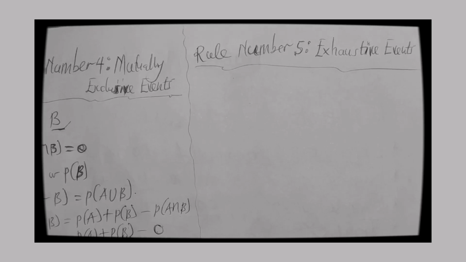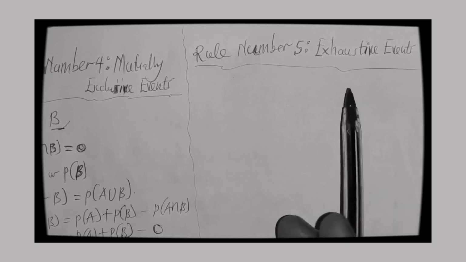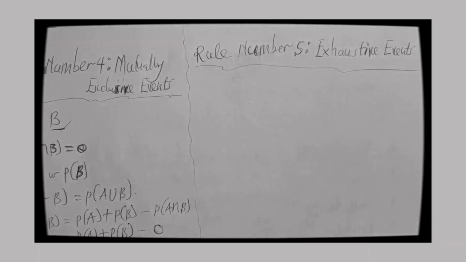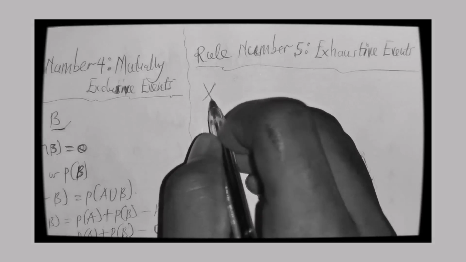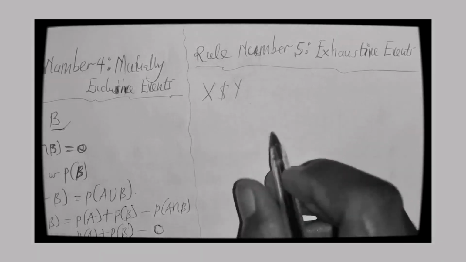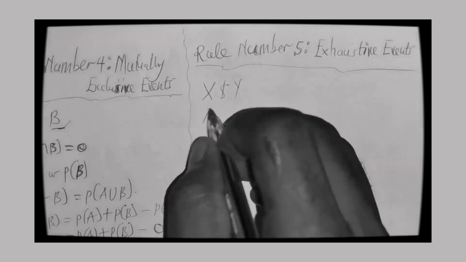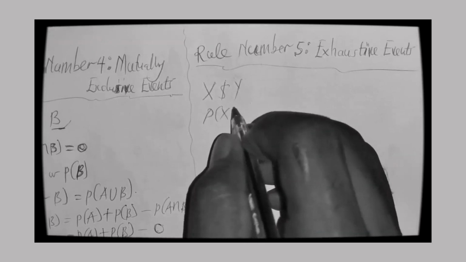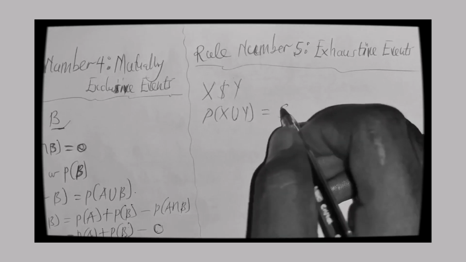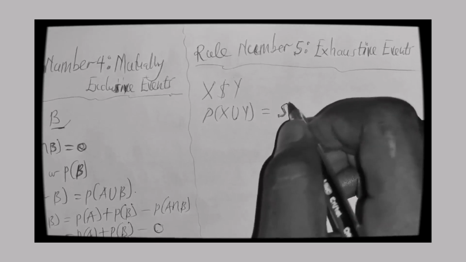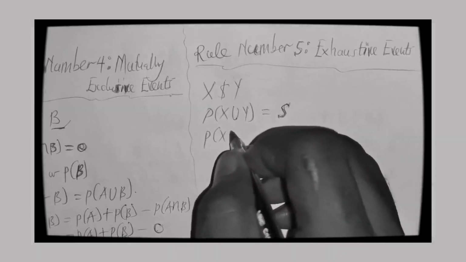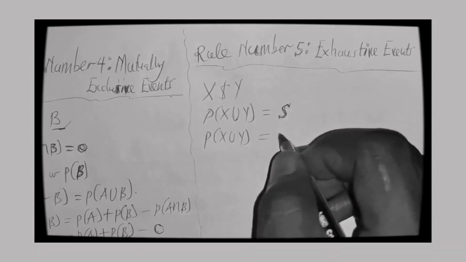So rule number 5, exhaustive event. We are saying that two events are exhaustive. For example, if I have X and Y, we are saying that X and Y are exhaustive if the probability of X union Y is equal to the sample space. And in that case the probability of X union Y is going to be 1.